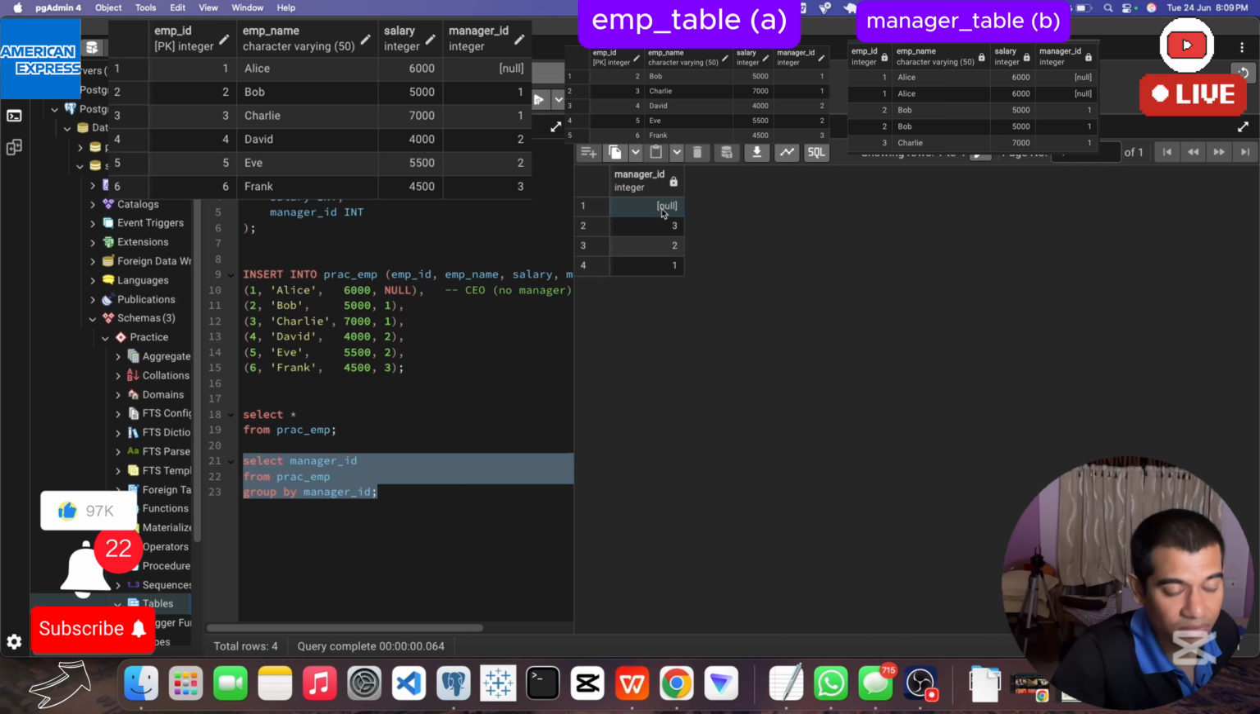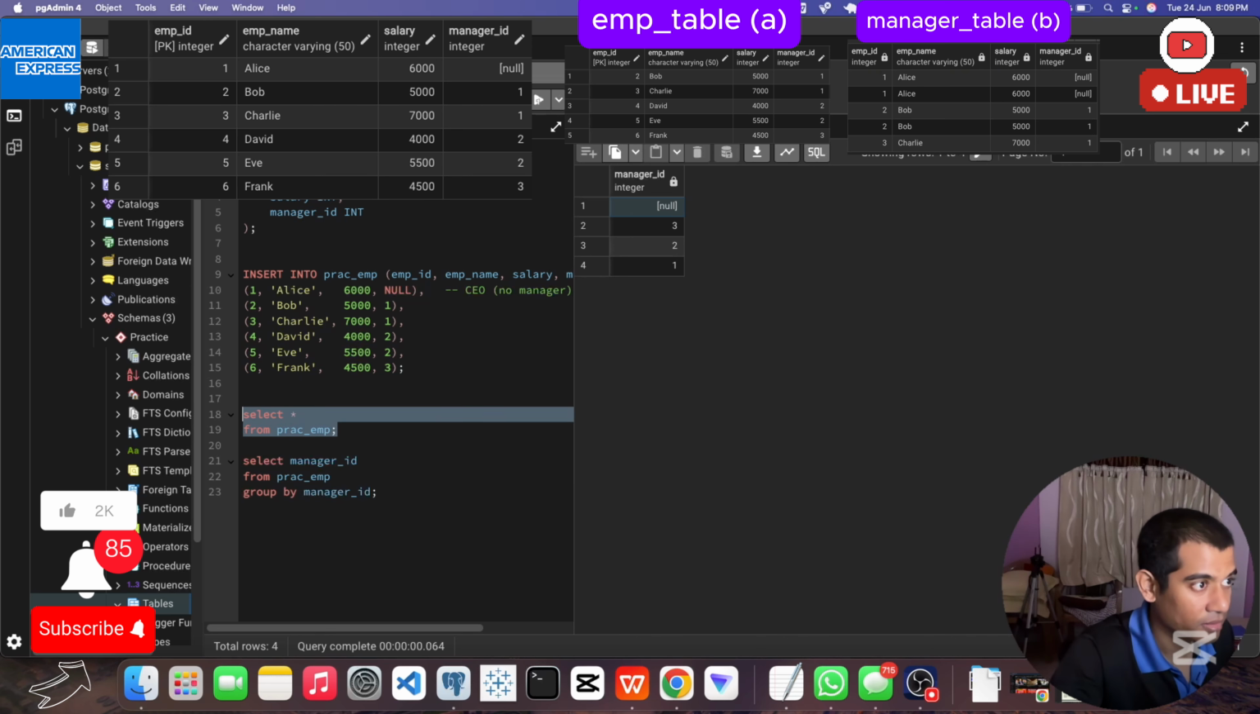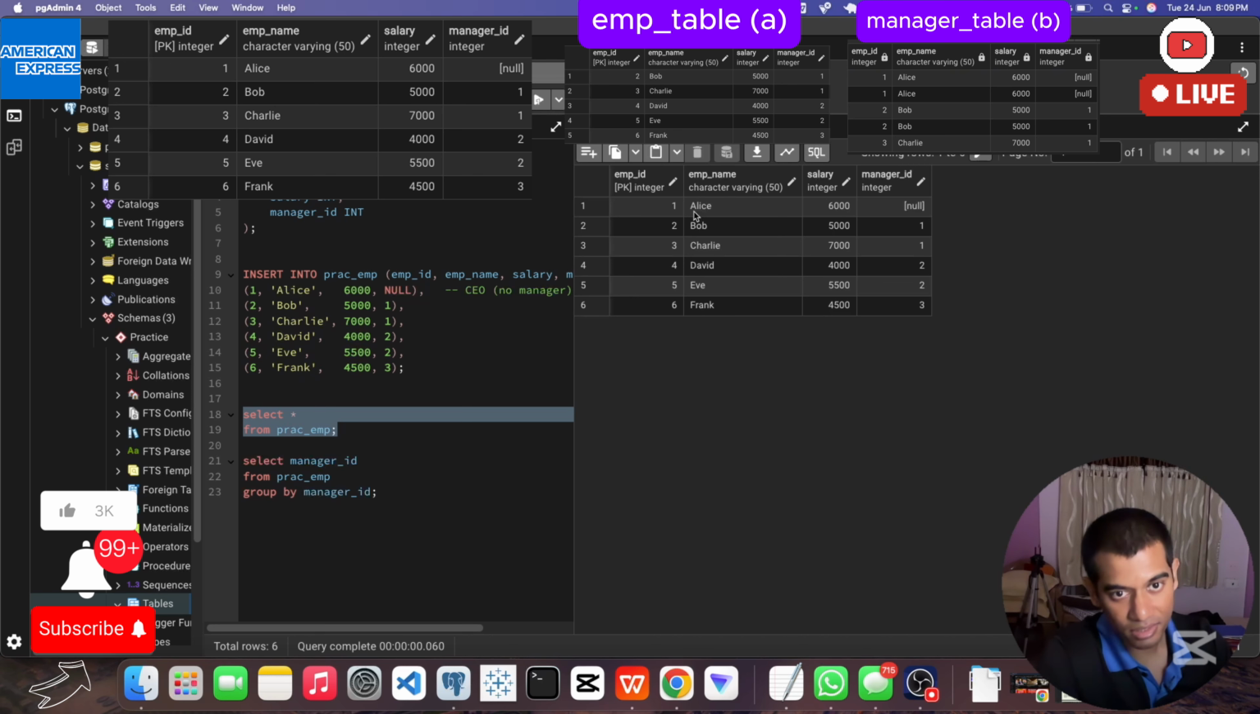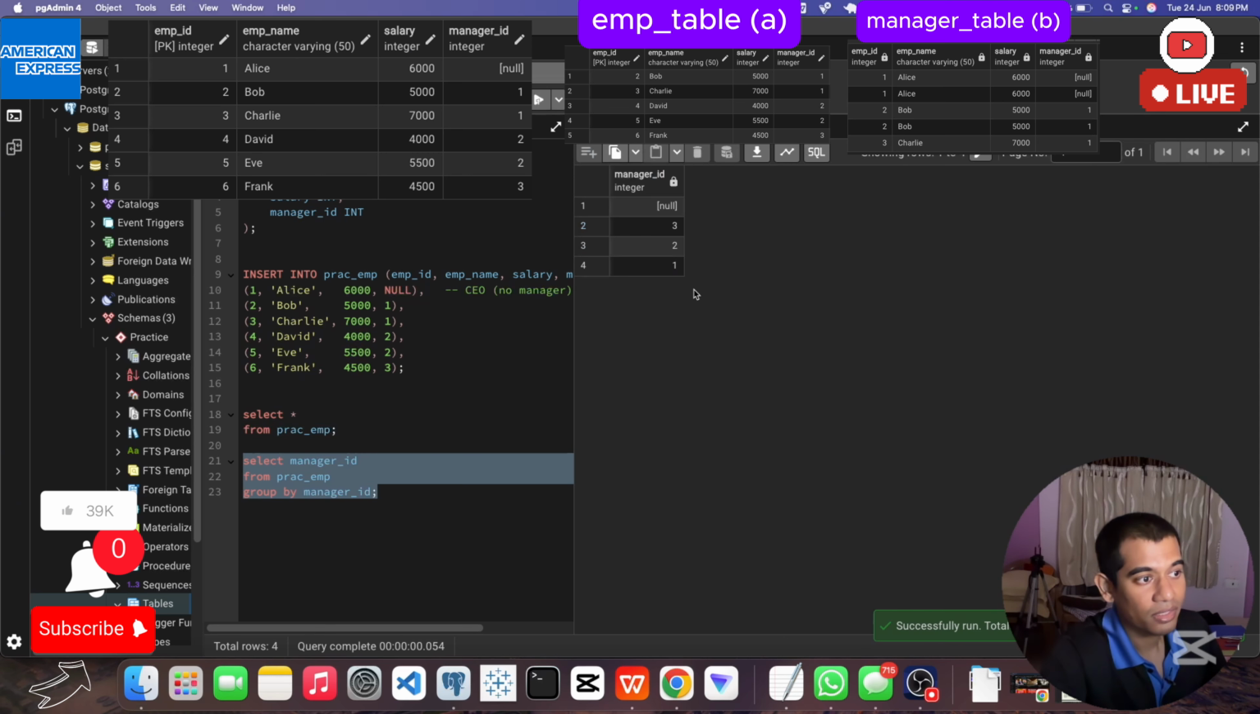Why is there a null? Because the first employee, Alice, does not have a manager, because he or she is the CEO. Above the CEO there is no one in this table, so that's why null is coming. And 1, 2 and 3, these 3 are managers.